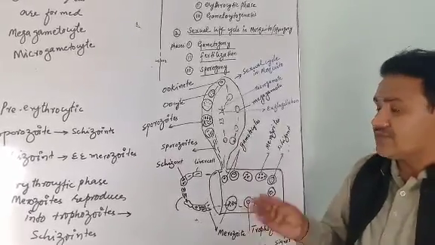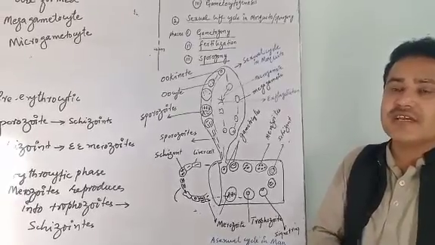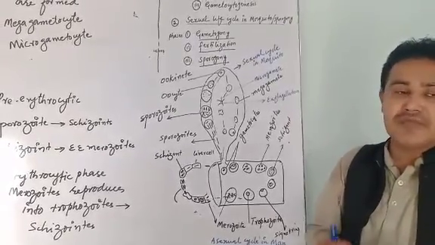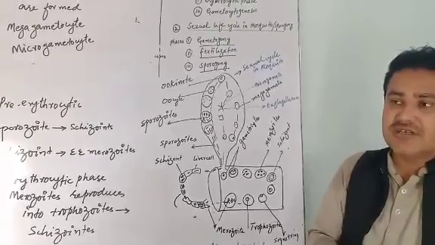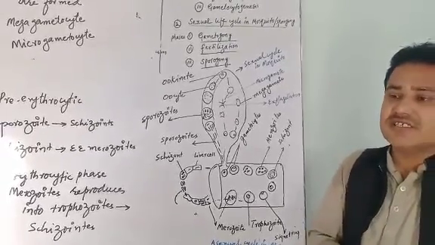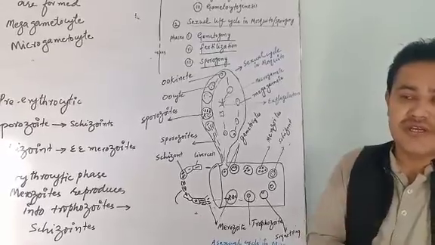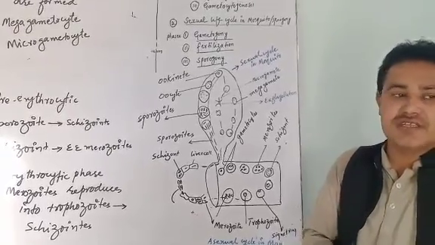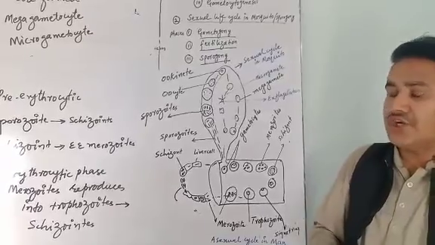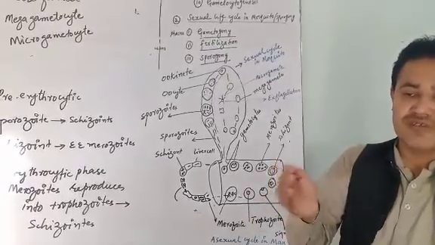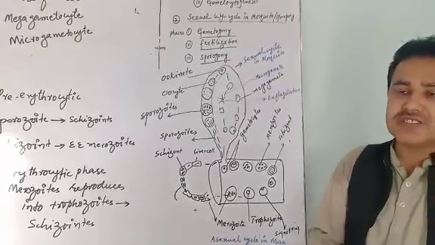When these sporozoites are ready to attack a healthy person, when a mosquito bites a person, it infects with the infective stage of Plasmodium, which is called sporozoite. These sporozoites will attack the new liver cells, and will cause malaria.